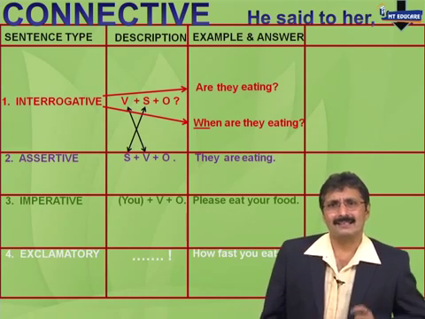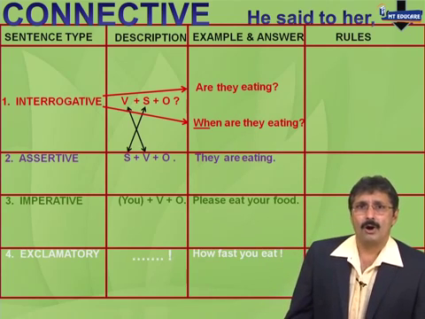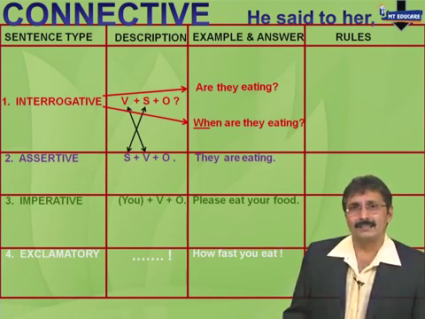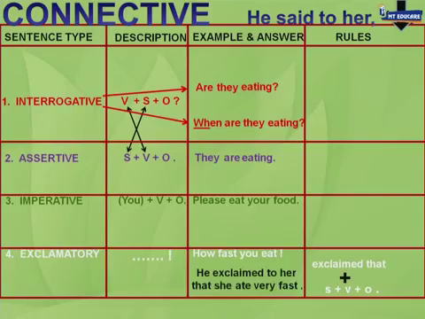Let's take the last sentence first, the exclamatory sentence. He said to her, how fast you eat. The answer is coming up on your screen now. But look at the rule first. Here is the rule for all exclamatory sentences: exclaim that plus subject plus verb plus object, full stop. So the answer to he said to her, how fast you eat, is he exclaimed to her that she ate very fast. Very simple.